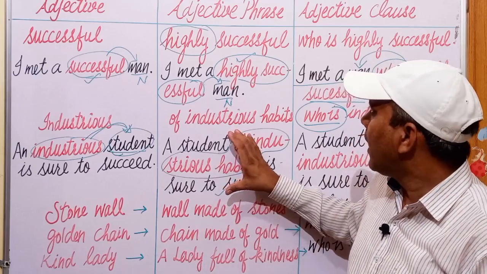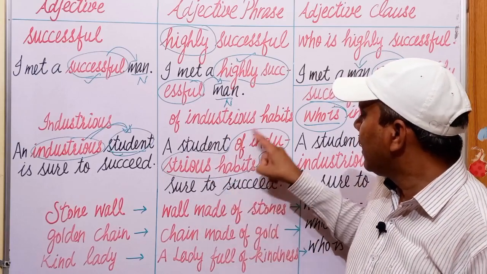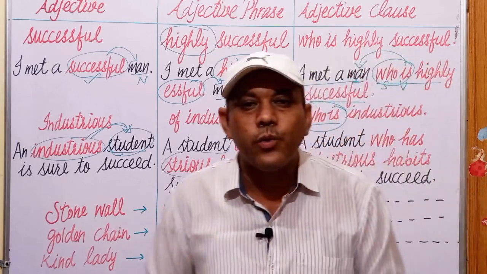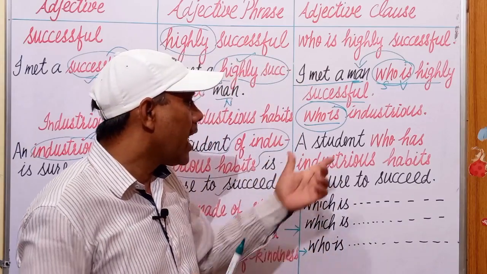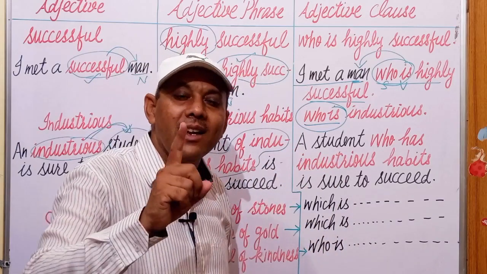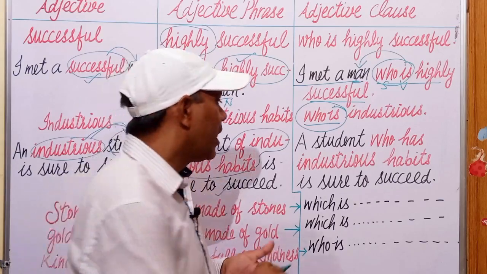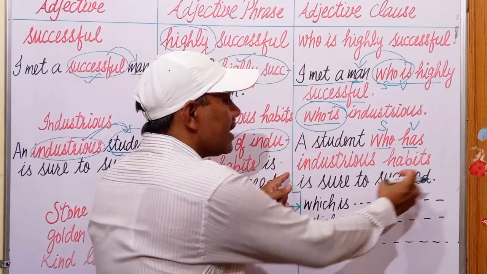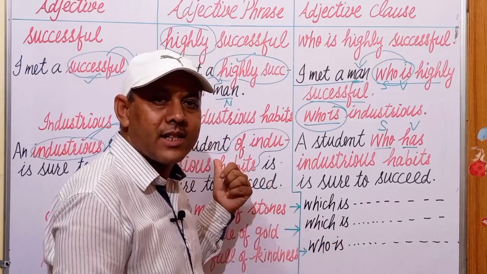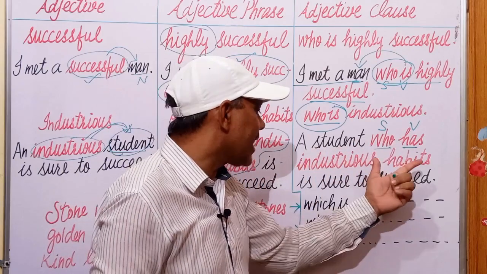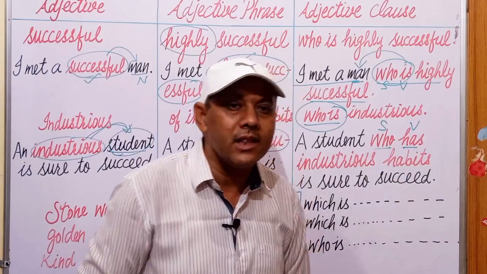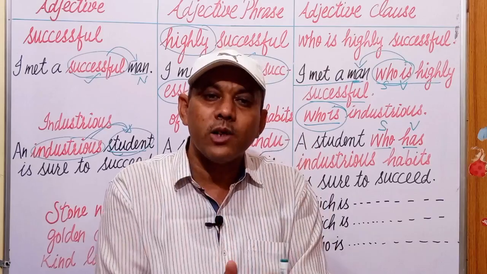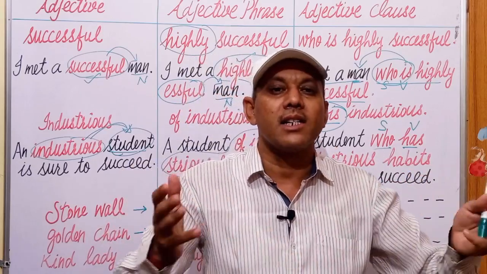In this sentence, the words written in red font are acting as an adjective phrase. Now, change it into an adjective clause just by adding a subject and a verb. For example, a student who has industrious habits is sure to succeed. In this way, we can change adjectives into adjective phrases, and adjective phrases can be changed into adjective clauses.